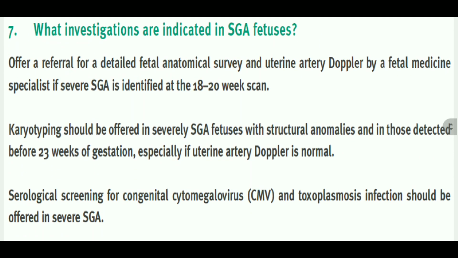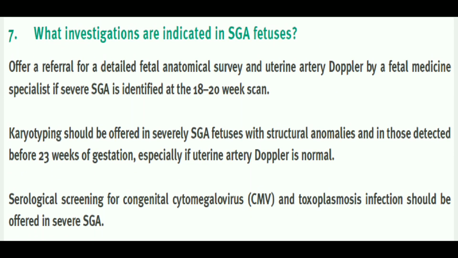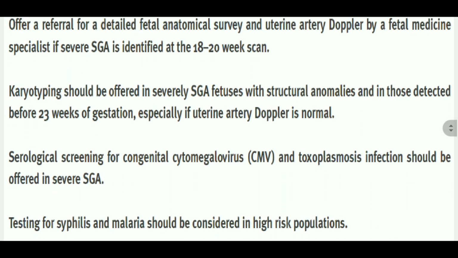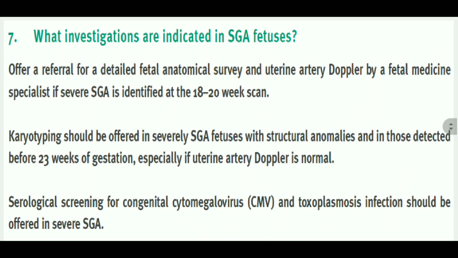Now, what investigations are indicated in an SGA fetus? I mean to say, what are the specific investigations which help to predict adverse outcome in an SGA fetus? In this guideline there are a few things written. First is anomaly scan, then karyotyping, then screening for infection. These 3 things should be remembered. Offer a referral for a detailed fetal anatomical survey and uterine artery Doppler by the fetal medicine specialist if severe SGA is identified at the 18 to 20 week scan.